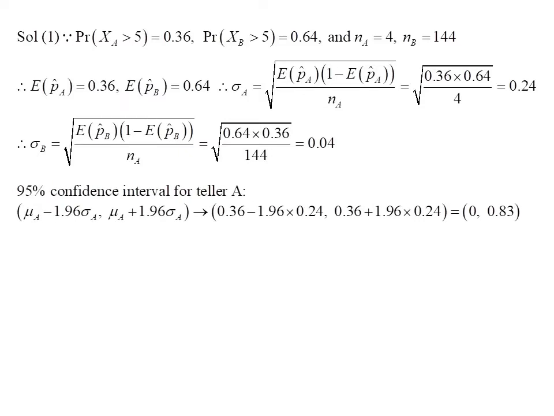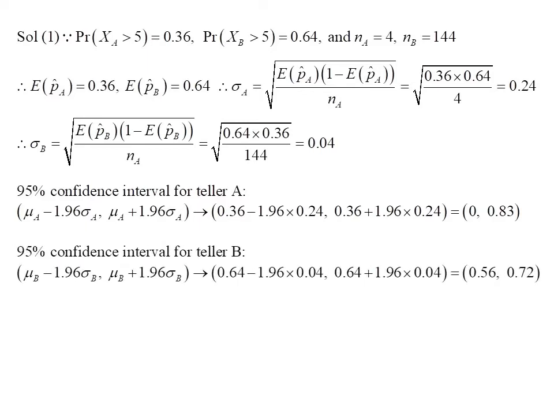After calculating the standard deviation of these sample proportions for both A and B, the 95% confidence interval for both tellers can be estimated by the interval estimation formula. For teller A, the interval is from 0 to 0.83, while for teller B, the interval is from 0.56 to 0.72. So, it is better to choose teller A.